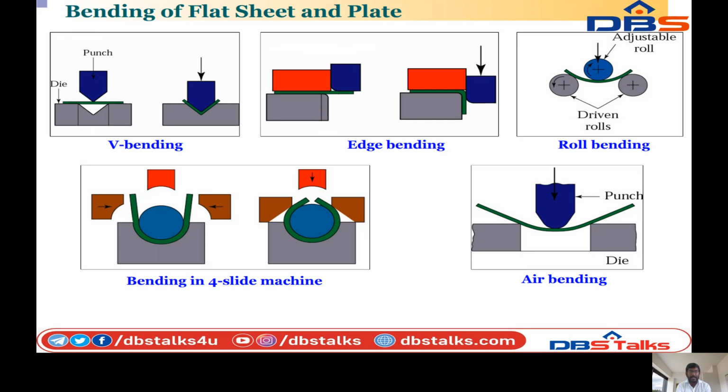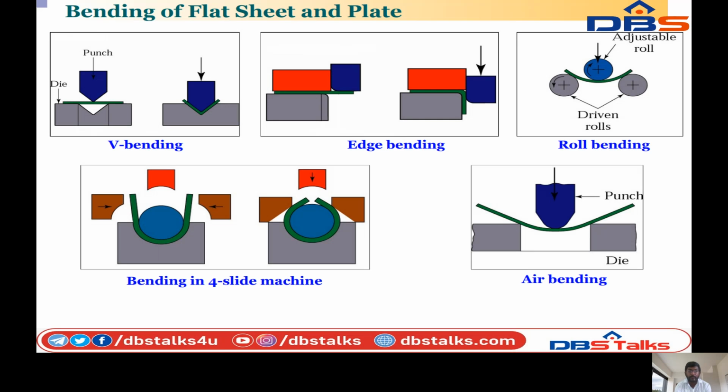So coming to bending in four slide operation, you can see figure 1. This will bend on four sides: the top, bottom, right, and left. This four slide bending operation is used to generate circular shapes such as rings.